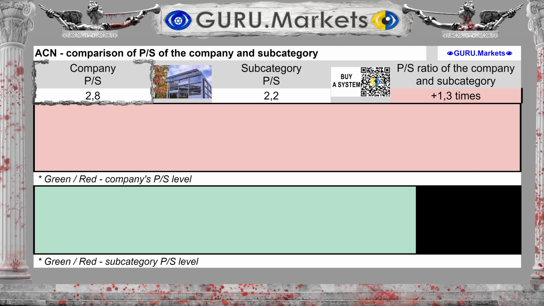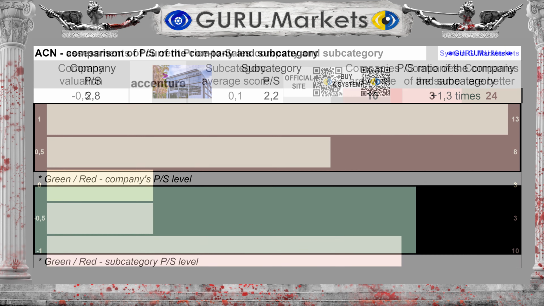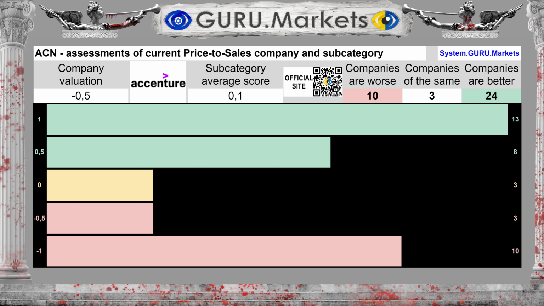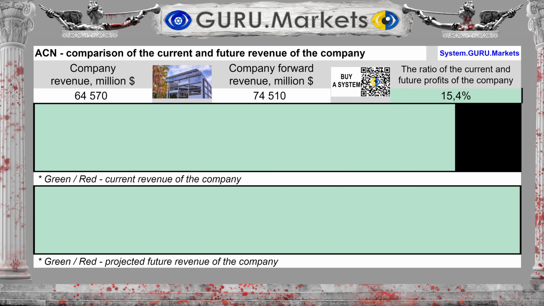The subcategory average is 2.2, which is 27% higher than the subcategory average. Assessment of the company's market value to revenue indicator in comparison with the indicators of companies in the subcategory: tolerable, -0.5 points.